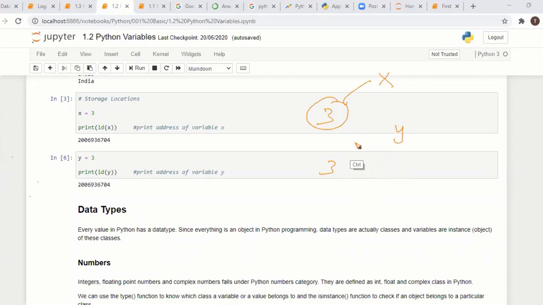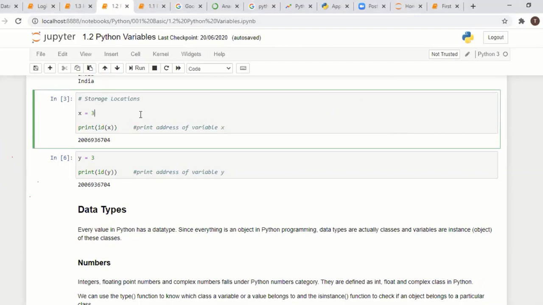Normally what happens is 3 is already available in memory, so y shares that same memory with x. Okay, got it clear?